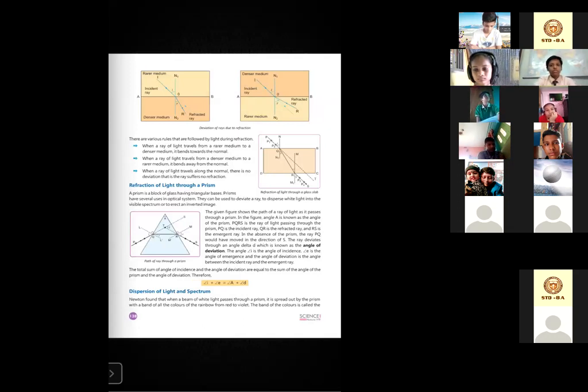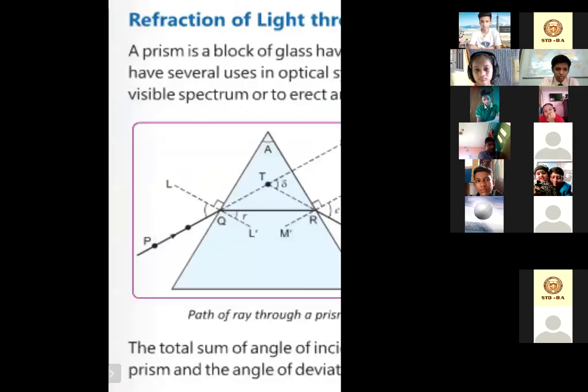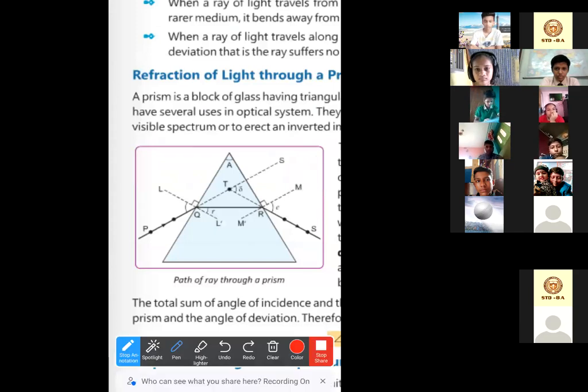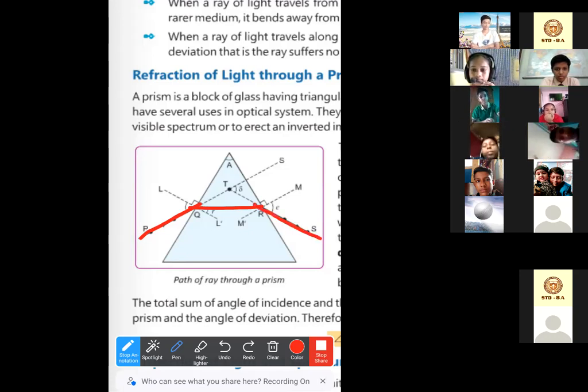Okay, so let's see the names that are given here. PQ is the incident ray. QR is the refracted ray. And what is the name of this ray? RS? It passes through the prism. This is called the emergent ray.